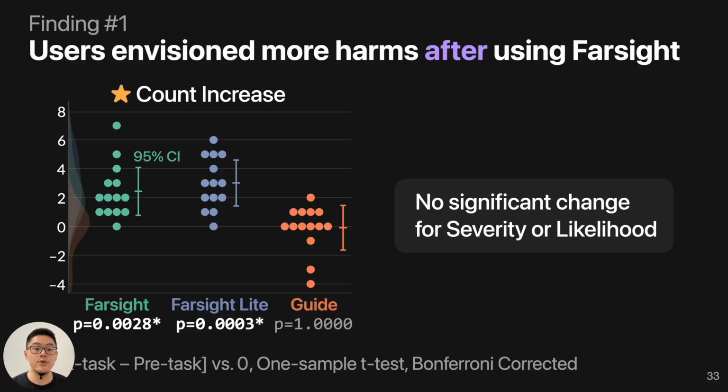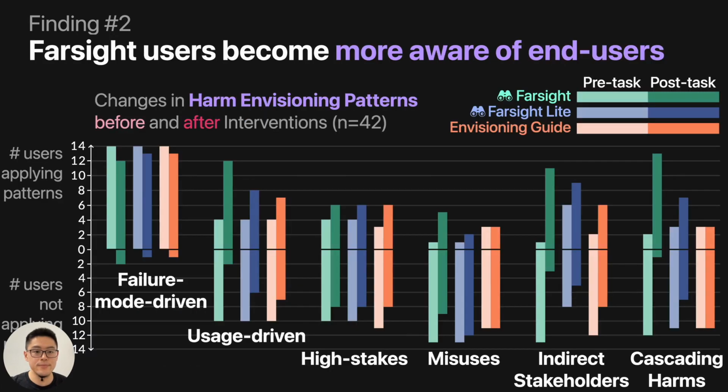The first one is that users envision more harms after using Farsight. So here's a before and after comparison. We found a significant difference between Farsight Lite versus the guide. So after using Farsight, people can generate more harms independently. And also there is no significant change for severity and likelihood of their envisioned harms before and after using different interventions. We also found that Farsight users become more aware of end users.